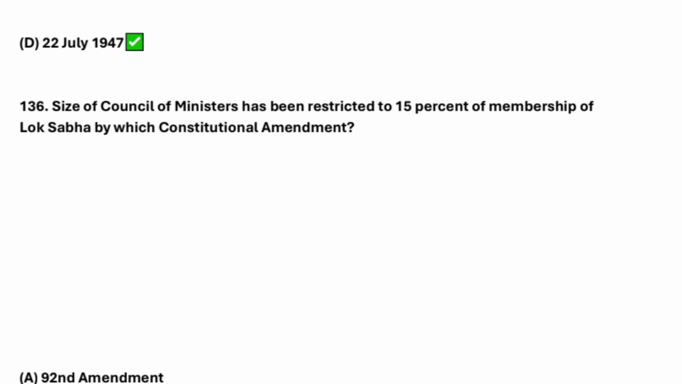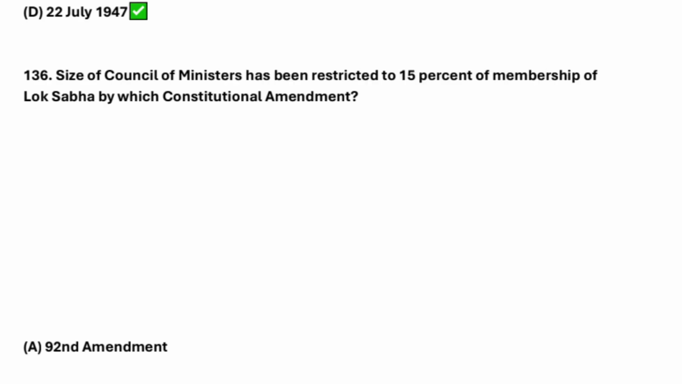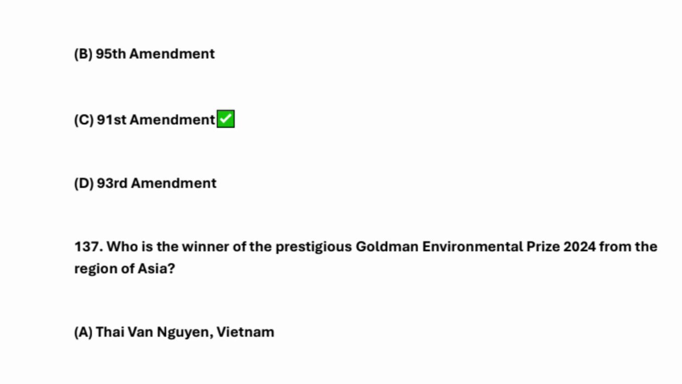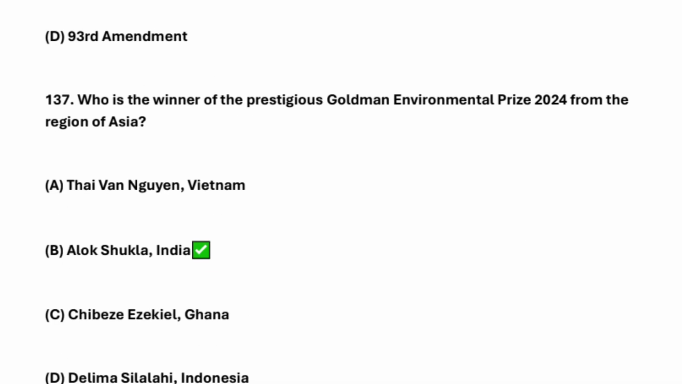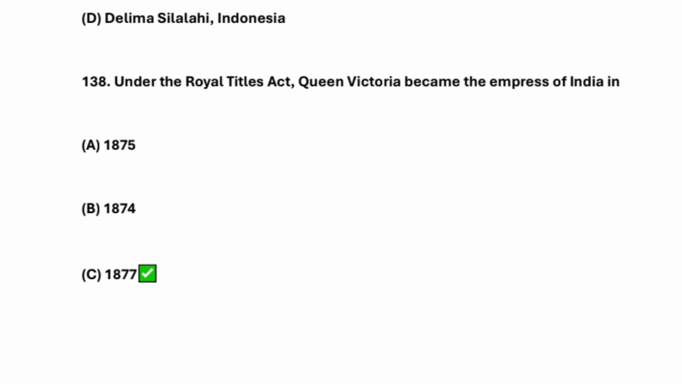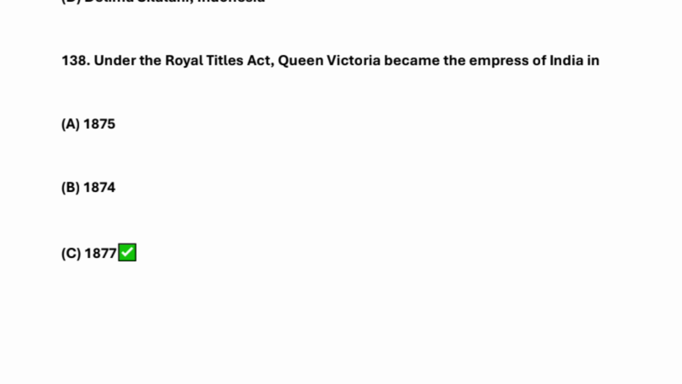The size of the council of ministers has been restricted to 15% of the membership of Lok Sabha by which constitutional amendment? So here, the 91st amendment. So here, who is the winner of the prestigious Goldman Environmental Prize 2024 from the region of Asia? So it's Alok Shukla, India. Okay, under the Royal Titles Act, Queen Victoria became the Empress of India in 1877.